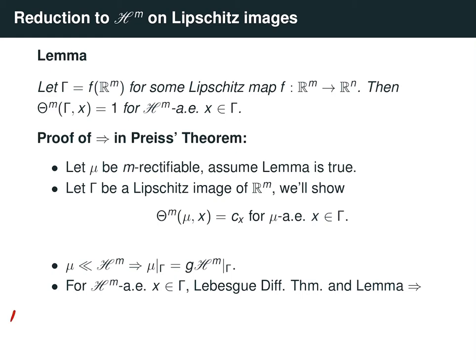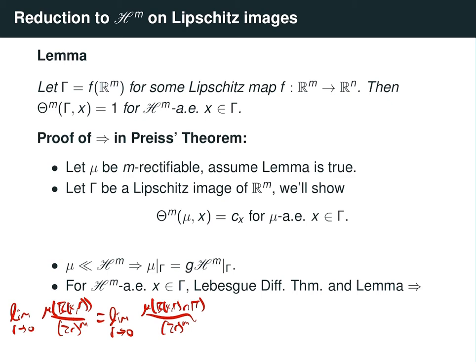So let's look at the m-dimensional density of mu, mu(B(x,r)) over (2r)^m. This is the same thing as theta^m(mu, x). Now, by the Lebesgue differentiation theorem applied to the measure mu and to the set gamma, we know that this is equal to the limit as r goes to 0 of mu(B(x,r) intersected with gamma) over (2r)^m for mu almost every x in gamma.